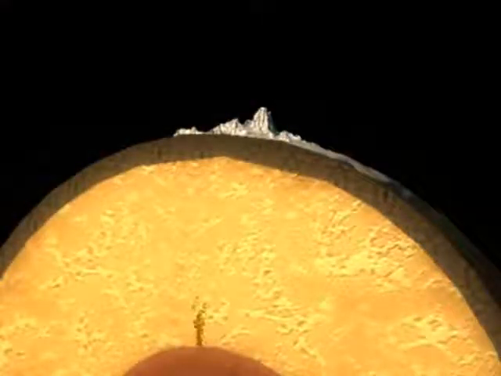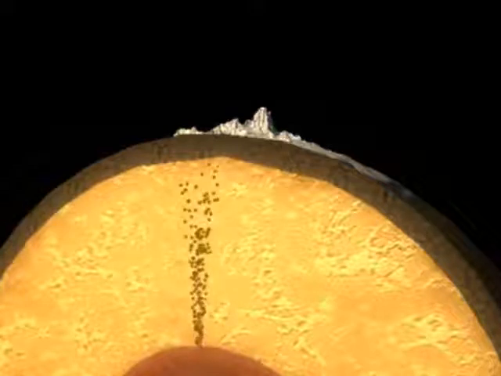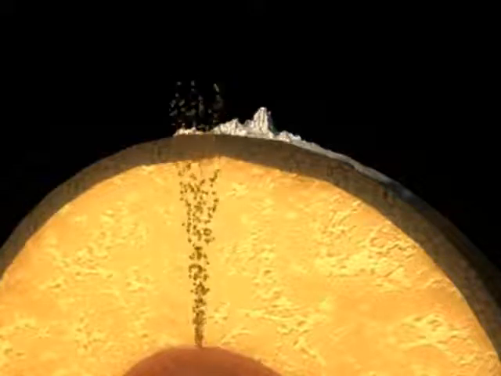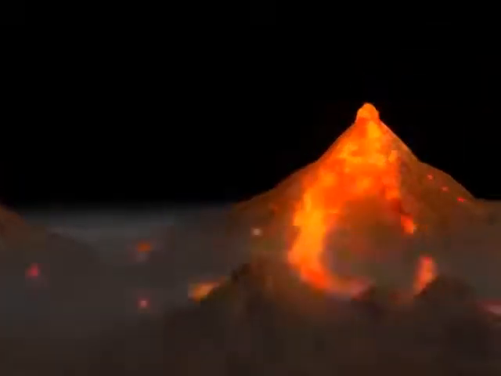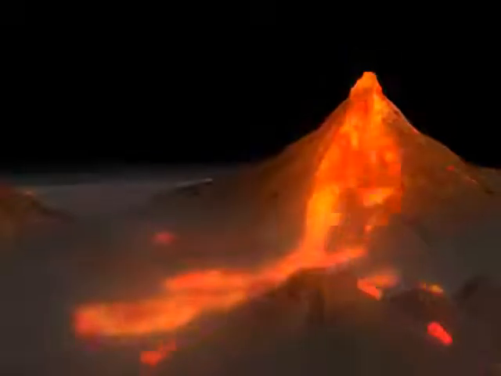The upper layer of the mantle is called the asthenosphere. The hot magma from the asthenosphere travels to the surface of the earth and escapes as lava from volcanoes.